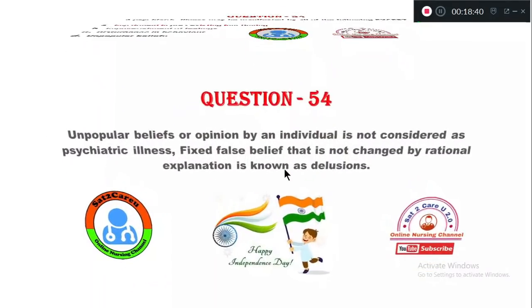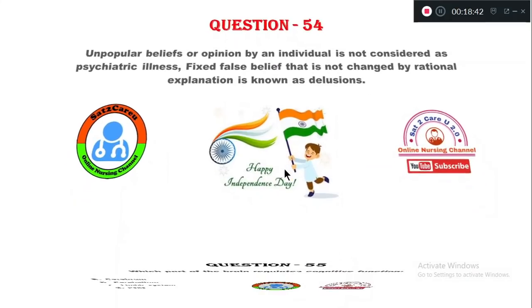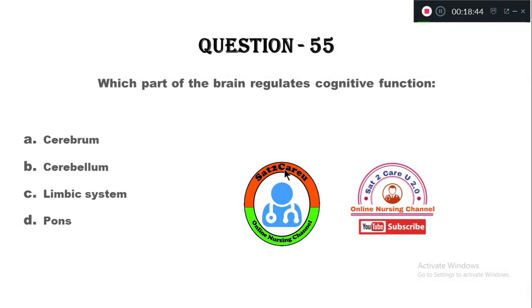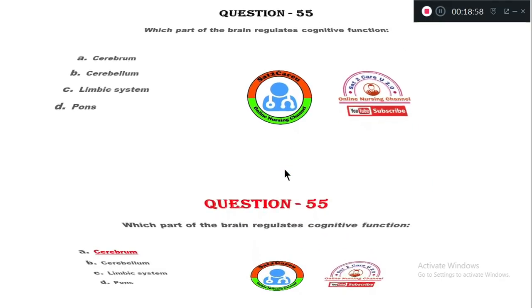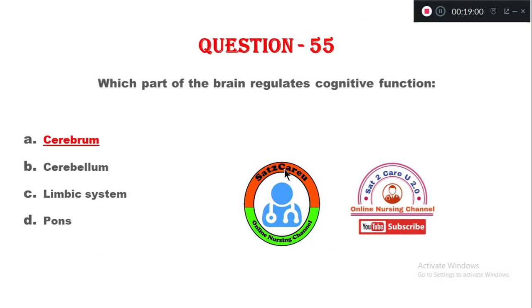Question number 55. Which part of the brain regulates cognitive function? Option A, cerebrum, B, cerebellum, C, limbic system, D, pons. The part of the brain which regulates our cognitive function is option A, cerebrum.